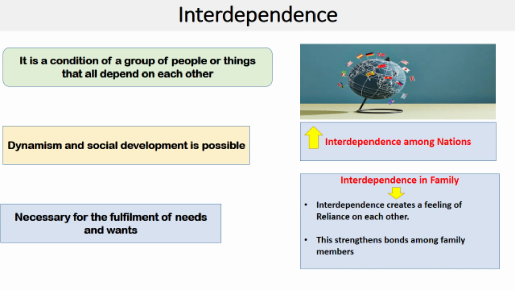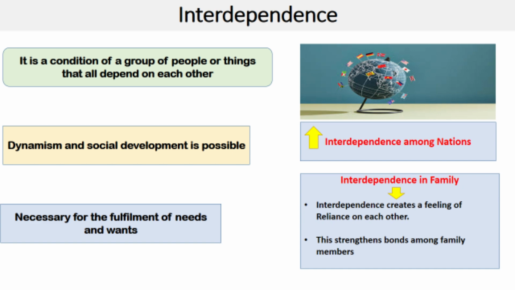Hence, we can understand that dynamism and development of society largely hinges on the interdependence, which is imperative for the fulfillment of our needs. For example, nations are interdependent on each other for their existence. Another example is family where all members have a strong reliance on each other for sustenance in life.